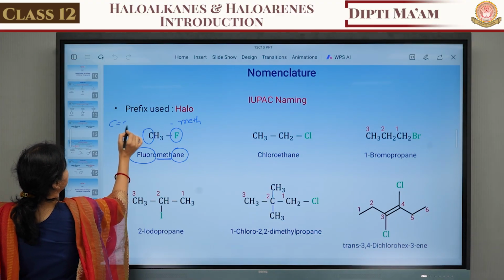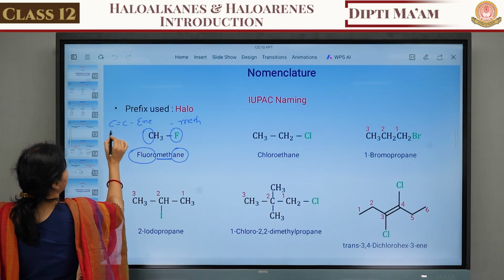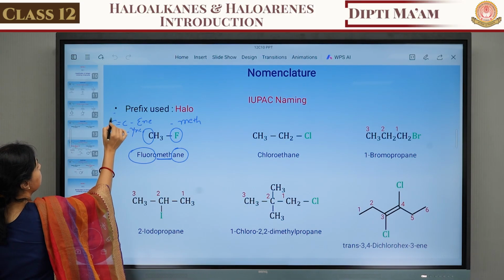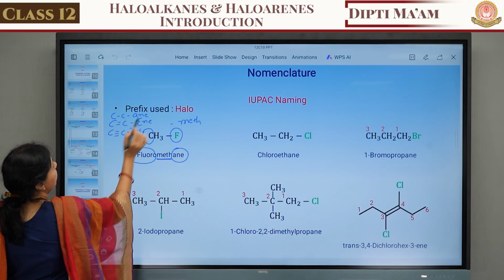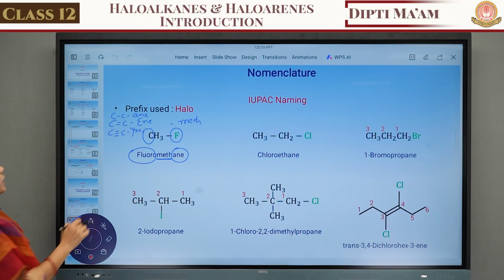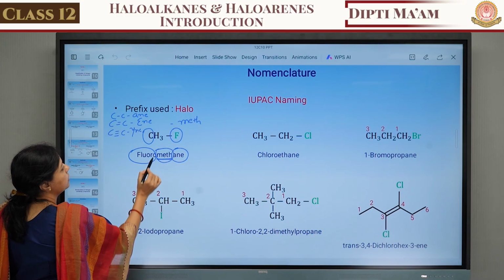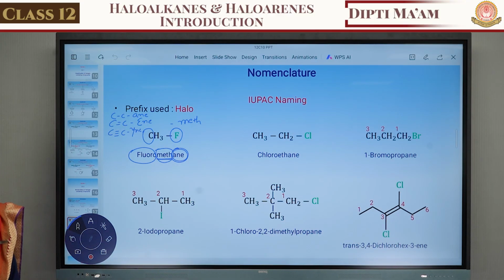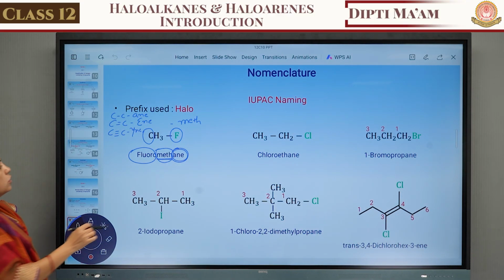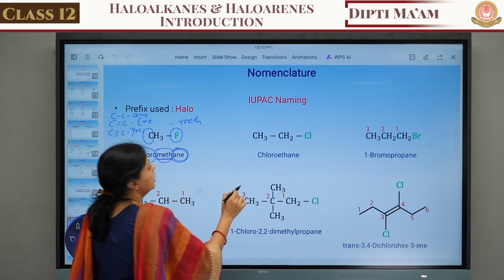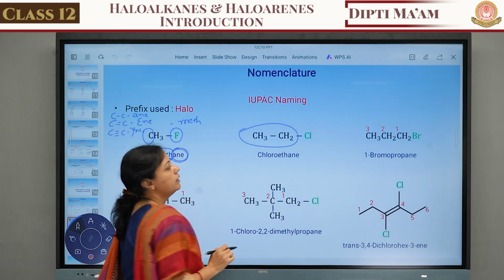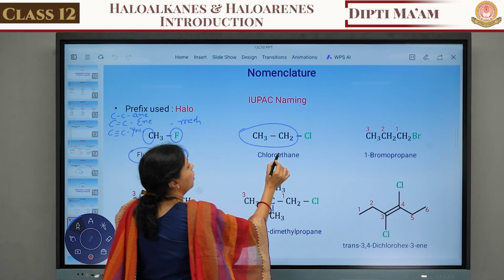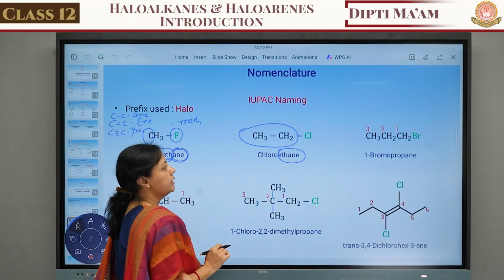If there is a carbon-carbon double bond, you use ene. For a carbon-carbon triple bond, you use yne. Here it is a carbon-carbon single bond, so you use ane. So for one carbon, the root chain is meth, all single bonds, ane. Fluorine is attached to the methyl, so we use the word fluoro. So fluoromethane. Here how many carbons are there? Two carbons, so the root chain is eth. Okay. All are single bonded, so it is ethane.